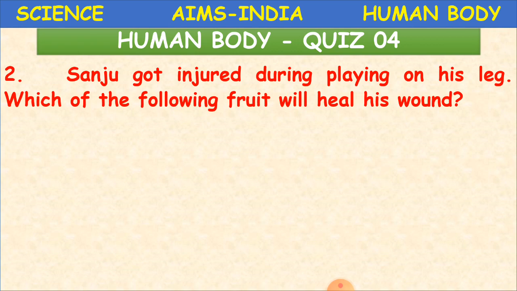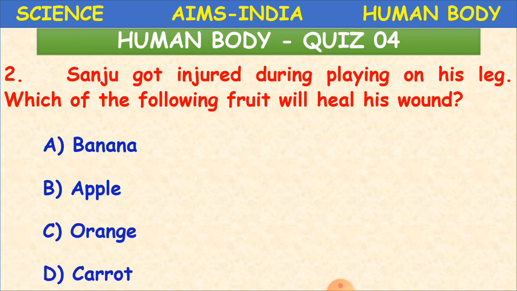Now to the second question. Sanju got injured while playing on his leg. Which of the following fruits will heal his wound? A. Banana, B. Apple, C. Orange and D. Carrot. Which fruit is going to heal his wound? In the sense, which is going to stop the blood coming out of the body? It is orange. Clear, children? It is a citrus fruit.